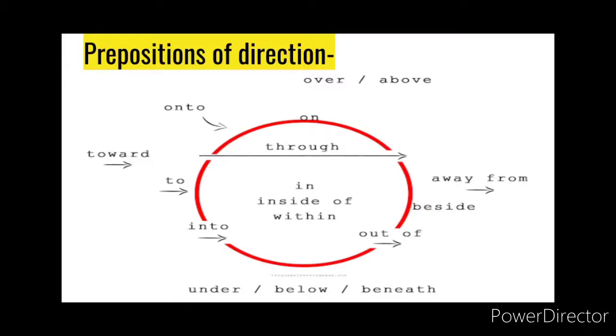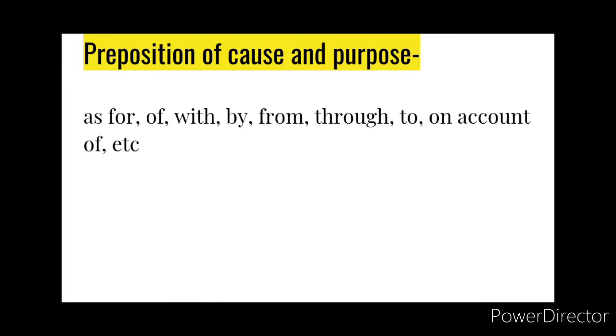Okay. Now let us move on to prepositions of cause and purpose. Cause means reason and purpose means need. So when we use a preposition to show the reason and need, it is called prepositions of cause or purpose. For example, we need to start preparations for sports day.